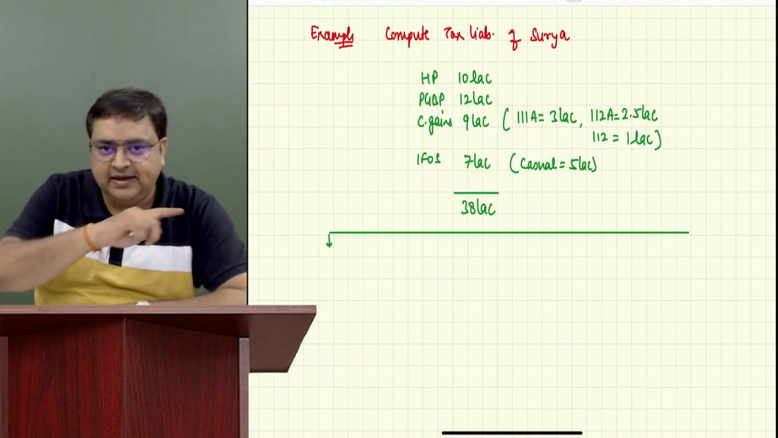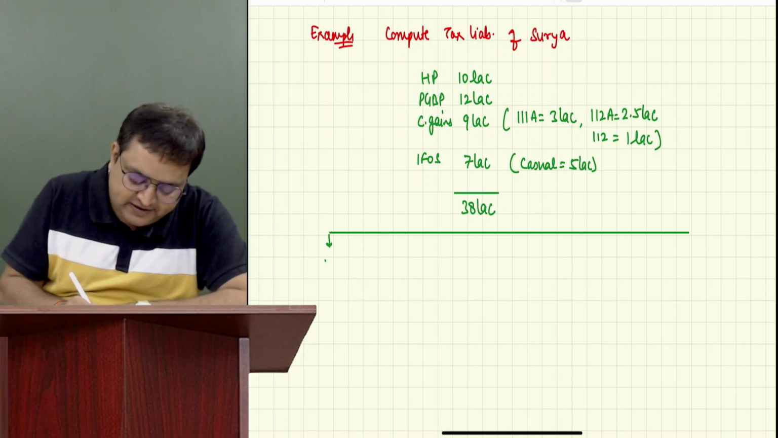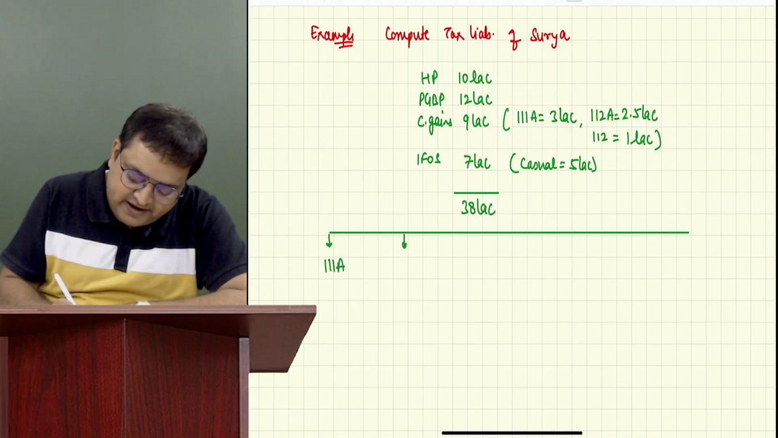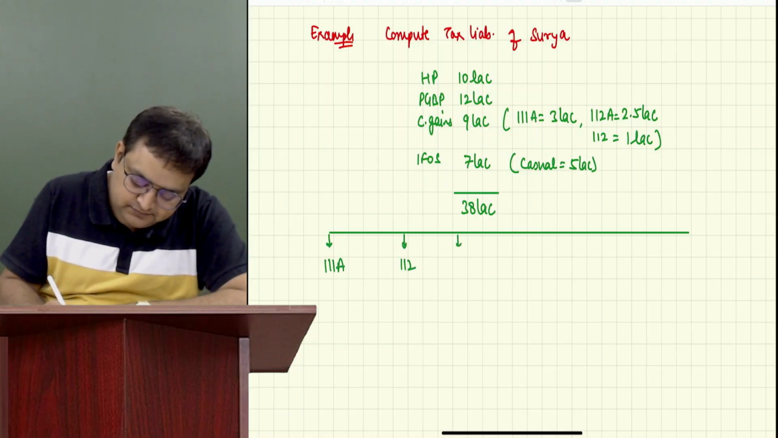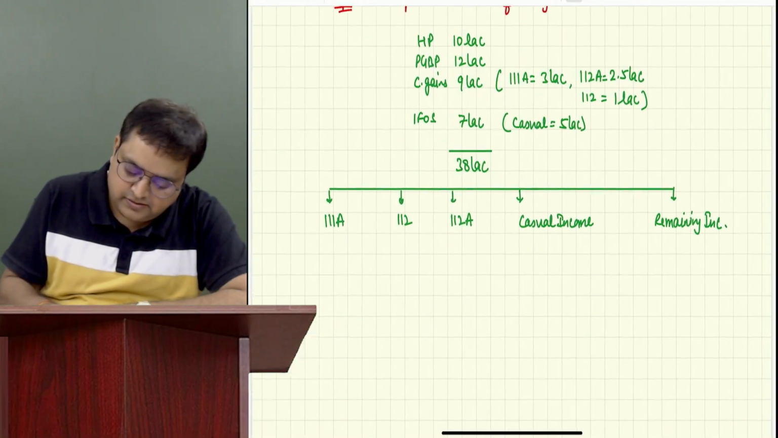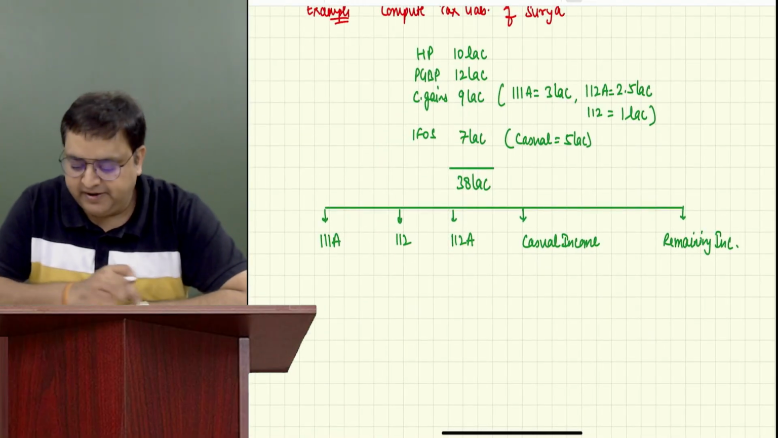Guys, same thing, same order. First, you will write 111A, everybody with me. Then you will write 112, 112A. Then you will write casual income. And then you will write remaining income. Everybody has written till here?